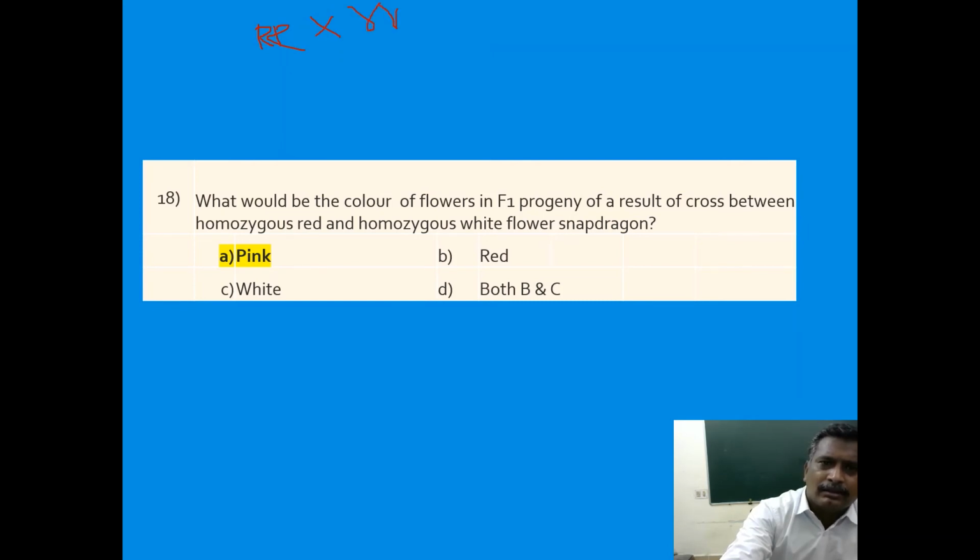So automatically this one capital R, small r. This one capital R, small r. This one capital R, small r. This one capital R, small r. So all are with heterozygous condition. All are said to be pink color. They are not getting a red color. They are not getting a white color, which are present in their parents. But now they are getting a pink color. So here answer is pink.